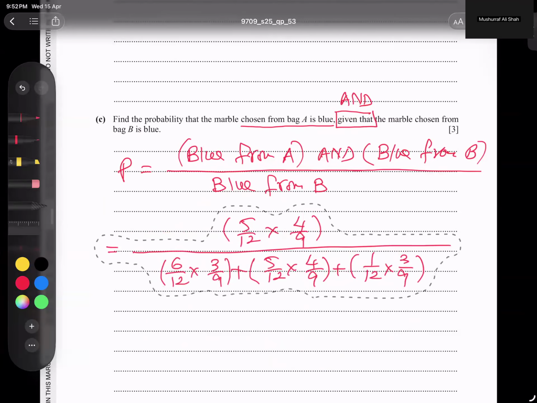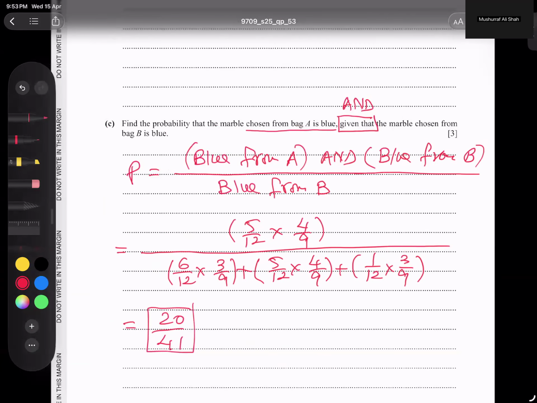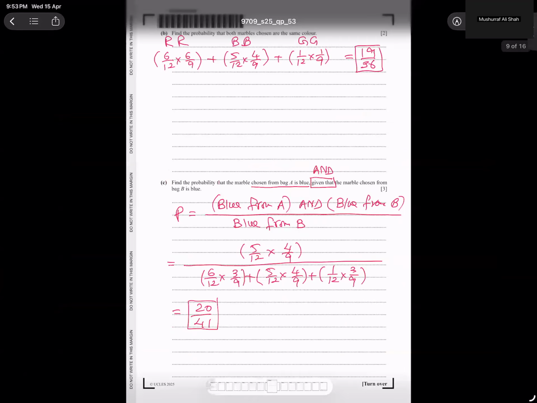And the answer, if I type in the calculator, is what? The final answer is 20 by 41. I hope the point is very clear and the question is completely over.